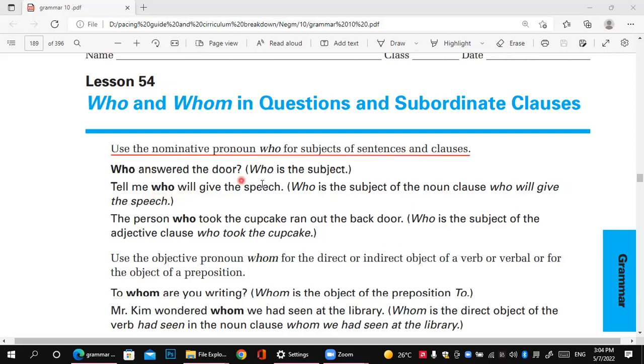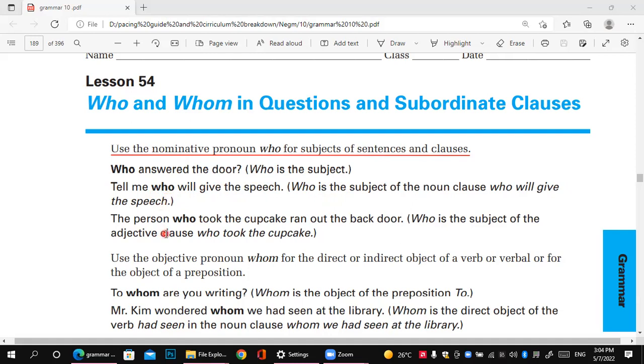He tells you that who is the subject of the noun clause. Who will give the speech? So I ask about the subject, the person who does the action. So now who is asking about the subject.